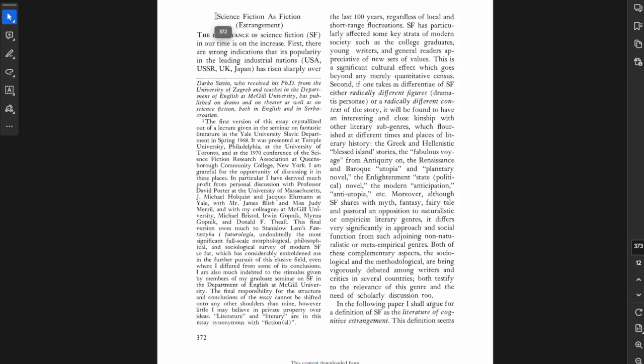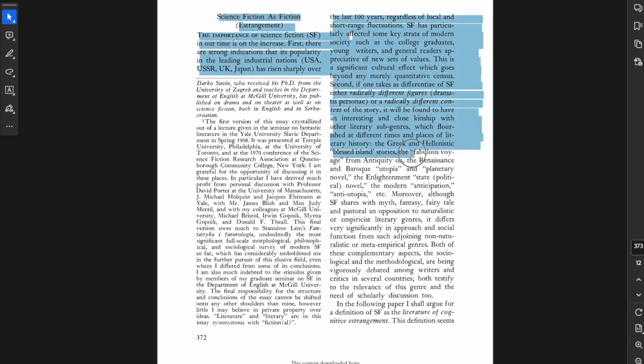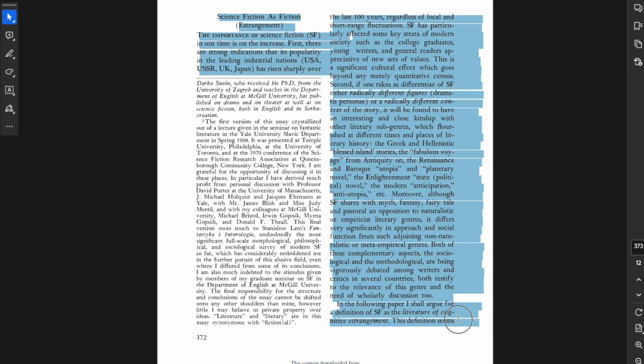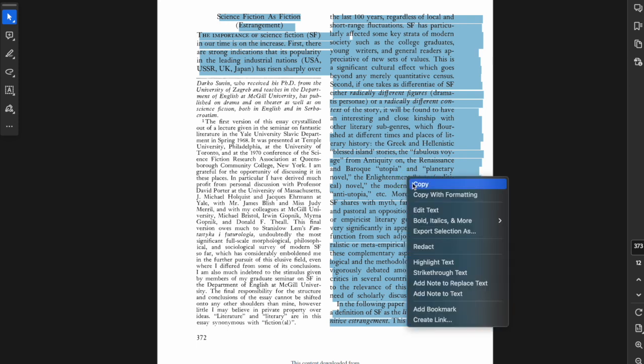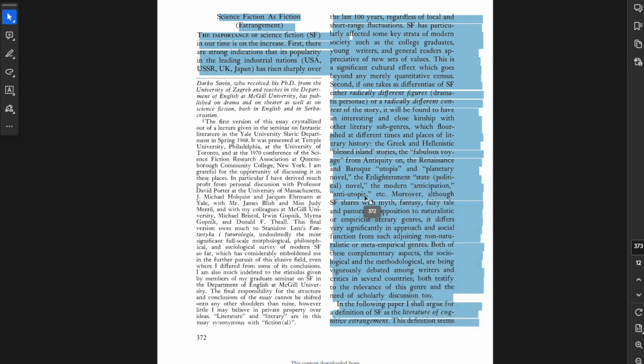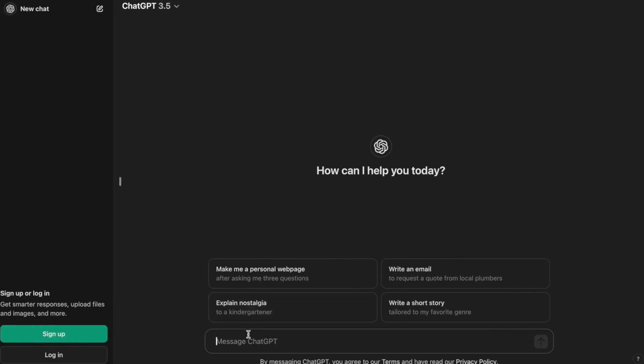We can also use AI to help us become better readers. In this case, I'm going to highlight and copy a section from a pretty complex essay about the science fiction genre, and then I'm going to go to ChatGPT, paste it in, and ask the AI to simplify this text for me. And I'm hoping that the result is something that I can more easily understand.